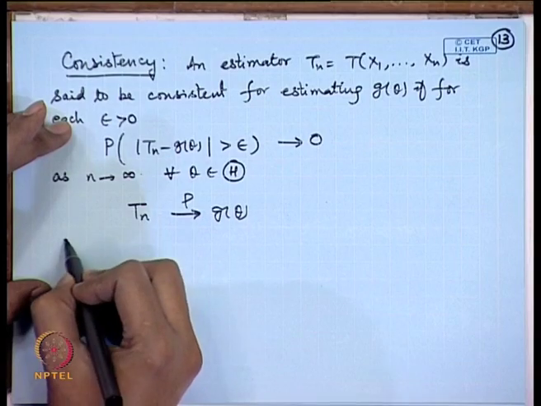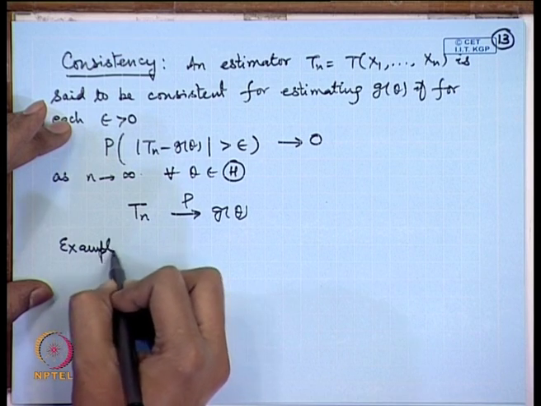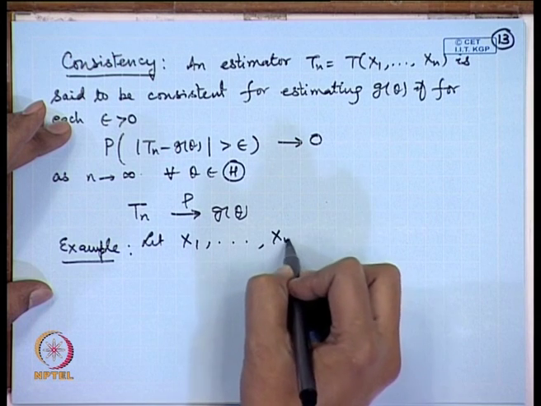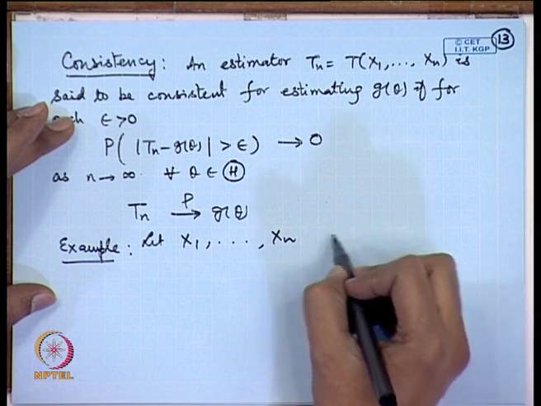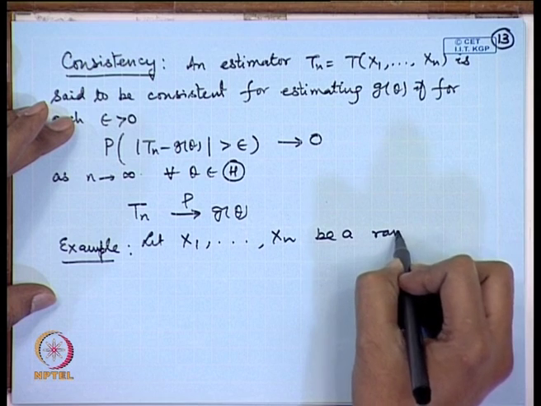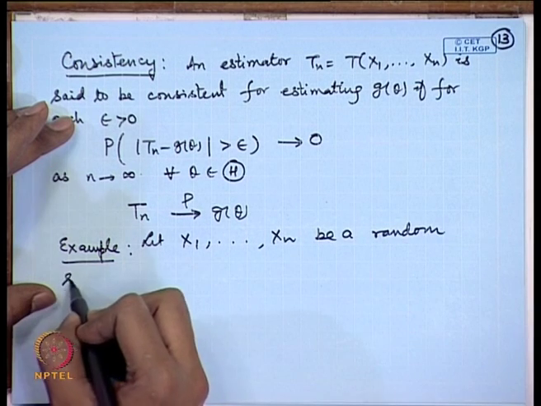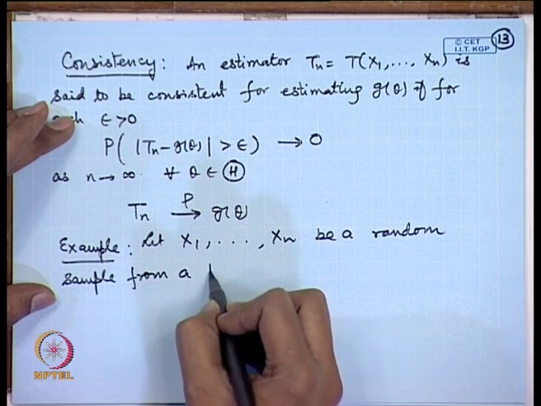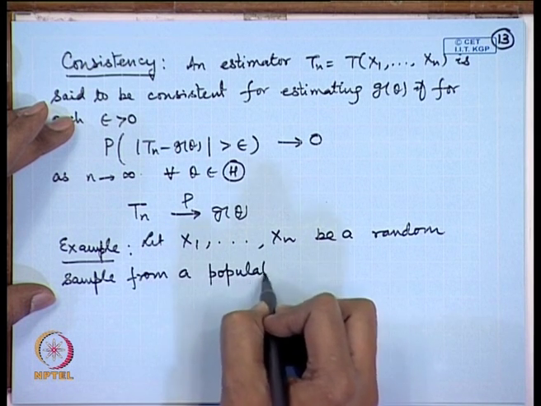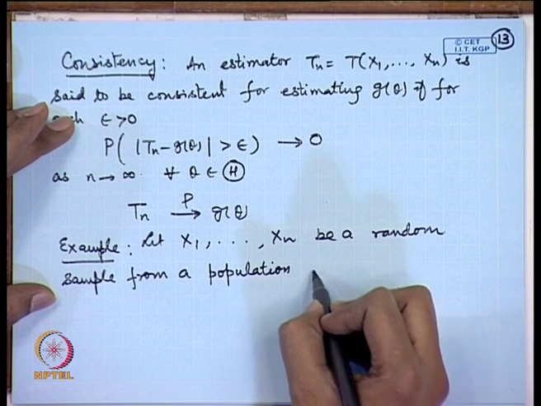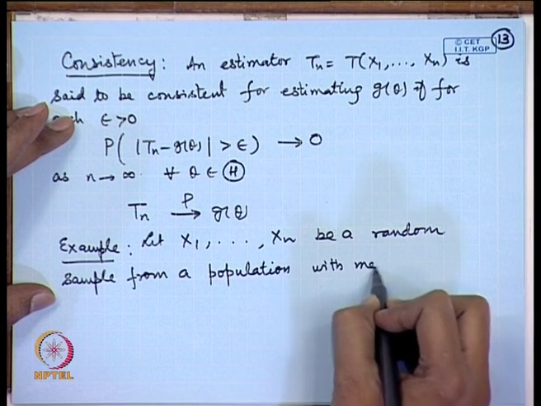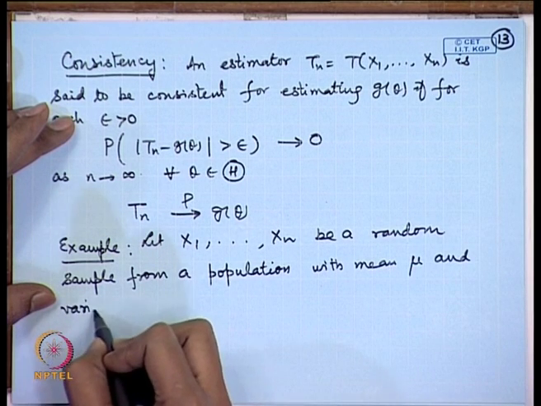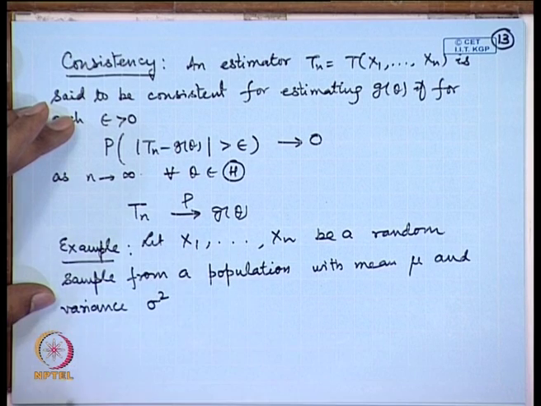Let us take an example. Let x 1, x 2, ..., x n be a random sample from a population with mean mu and variance sigma square.